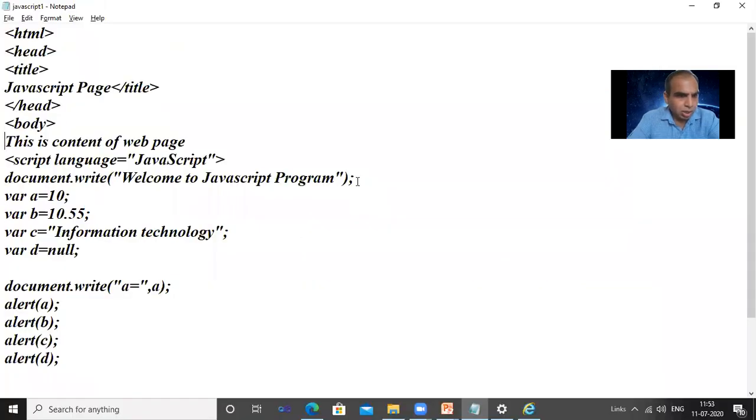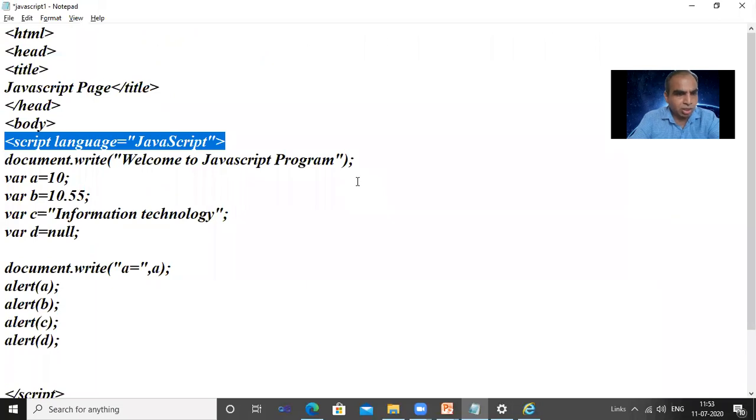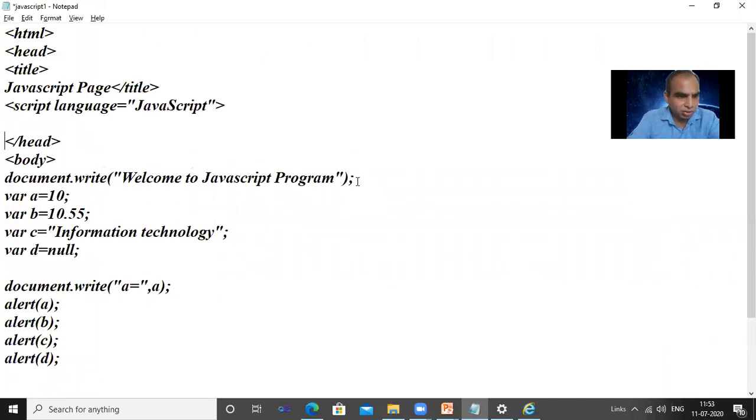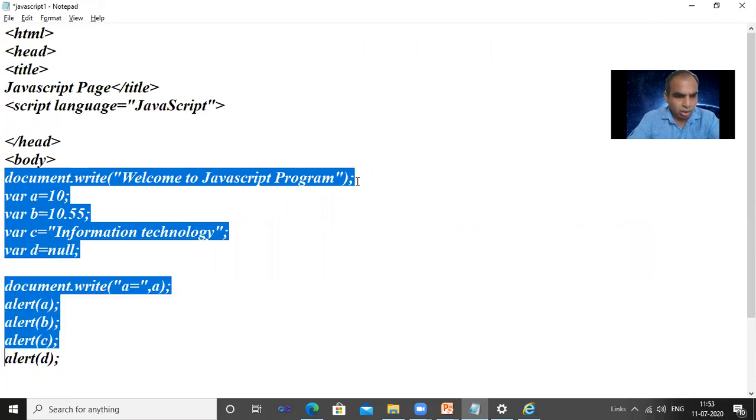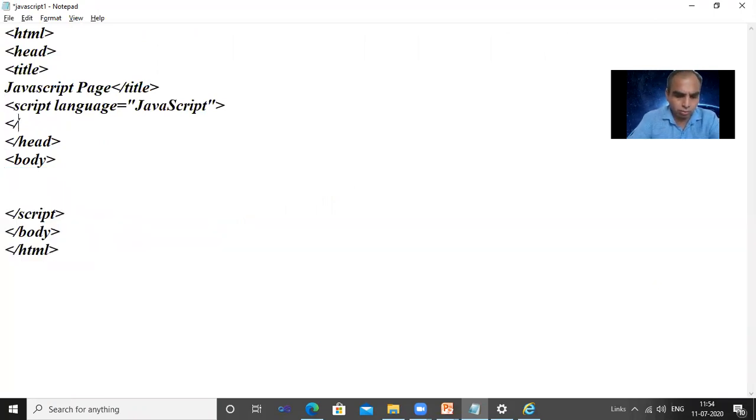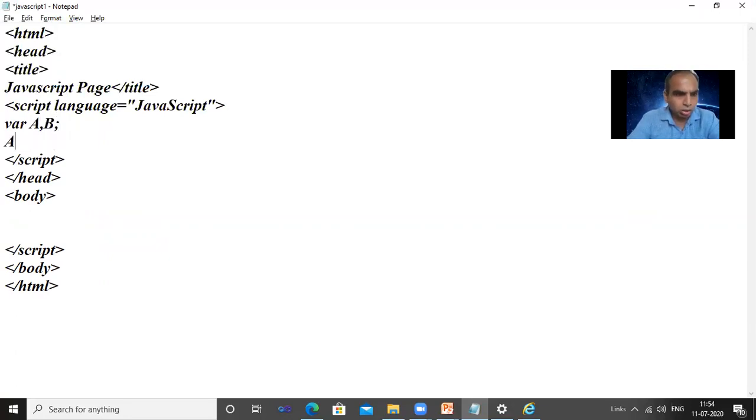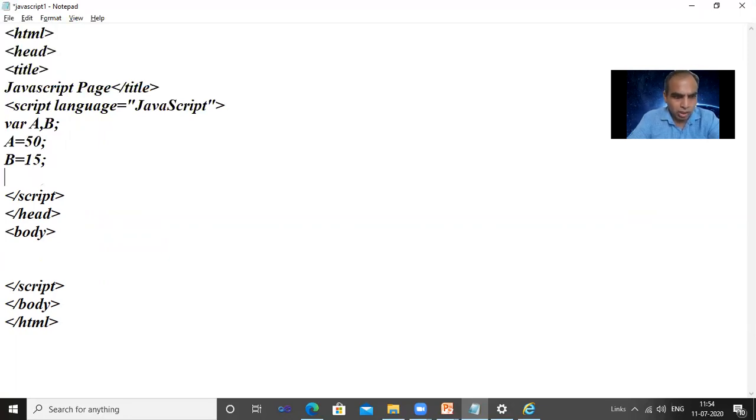Okay. Now, in the heading section, I am declaring the script language and it shows the output in the body section. See that now. I'm declaring the first variable A and variable B. A assigns value, B assigns value. Okay, now I want to do the calculations and show them in the output.